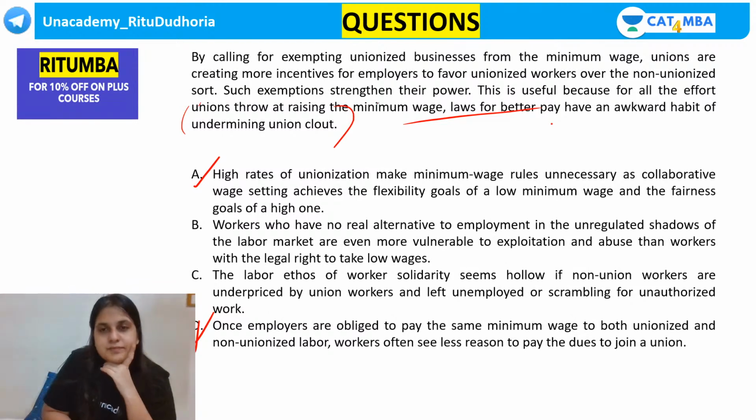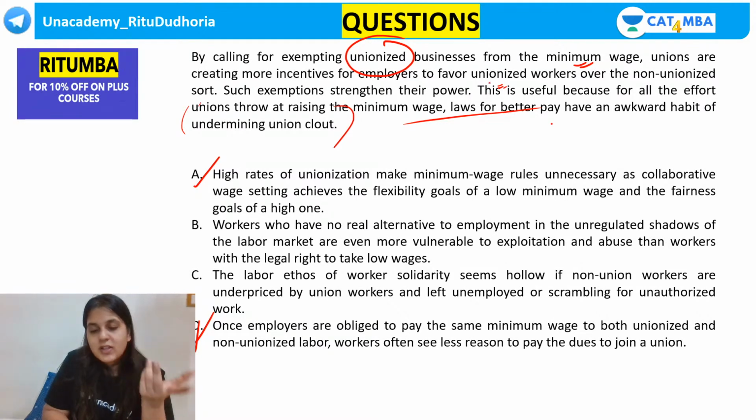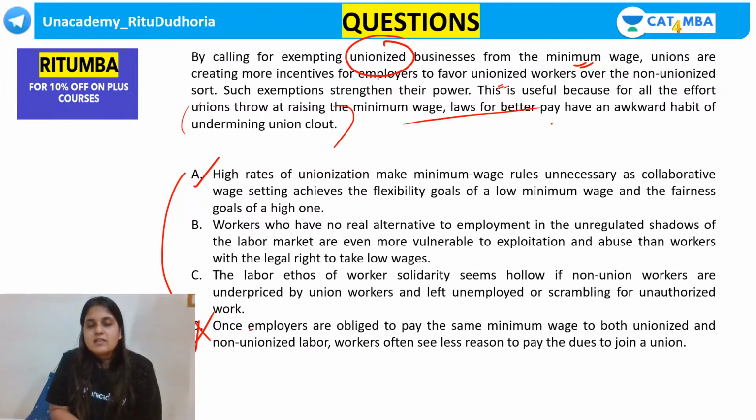Come on, guys. Exempting unionized business from minimum wage: you're creating more incentives for employers to favor unionized workers, because employers won't have to pay them the minimum wage, so they would hire union workers easily. Okay, there is a confusion between A and D. Let's sort this out. Clearly, employers are going to prefer union workers because they wouldn't have to pay them minimum wage.